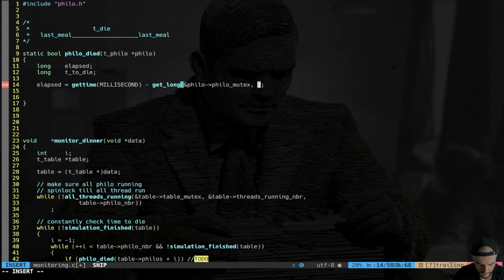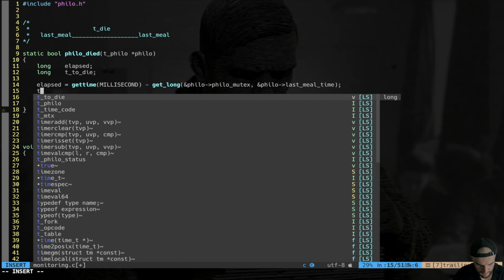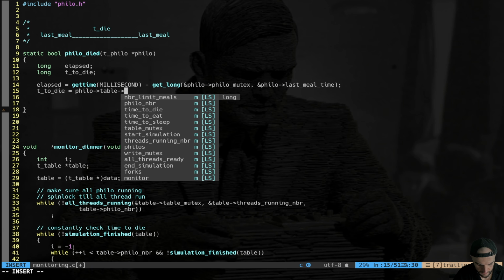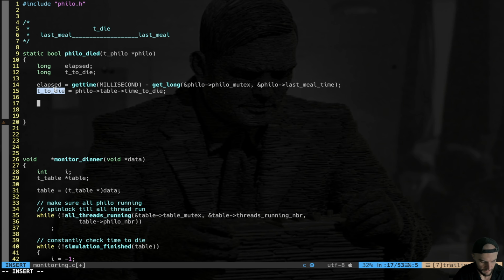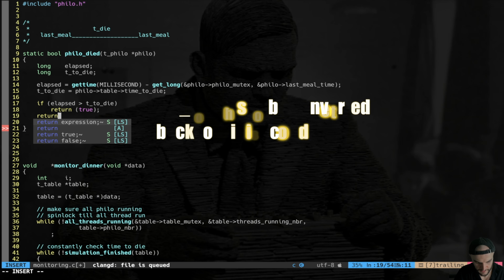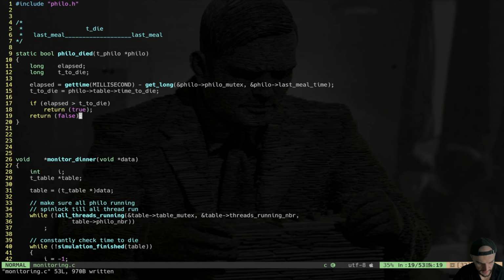Long value is gonna be philo last meal time, okay, by reference. Time to die is equal to philo table time to die, like that. I just use this internal variable to not use this long referencing. And then what do I do? I simply say if elapsed is major than time to die, you return true. So the philosopher has died. Else you return false. Okay, like that.